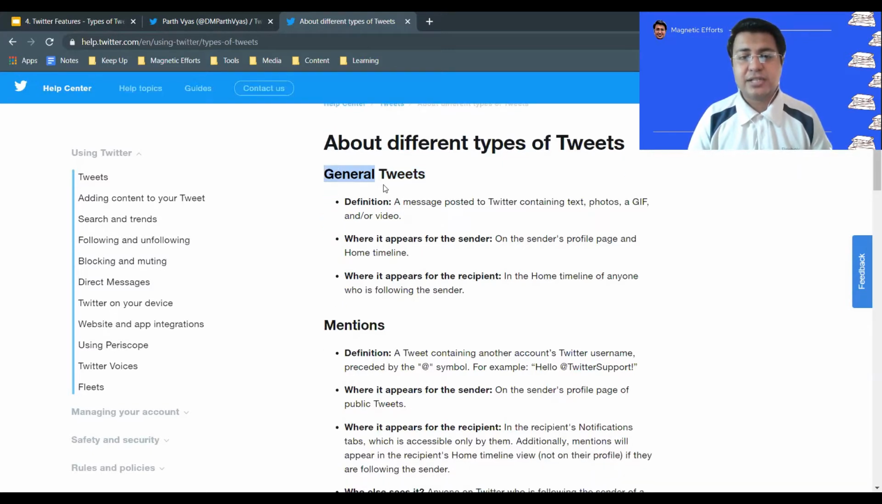So the first thing is the general tweet. The definition is mentioned over here. It is a tweet consisting of characters, some basic phrases, points or sentences, meaning text, and it might also sometimes contain a media file attached to it. Like over here it is mentioned that it could be a photo, GIF, or a video. So it could be a combination of two or more of these things, or a single text-only tweet.